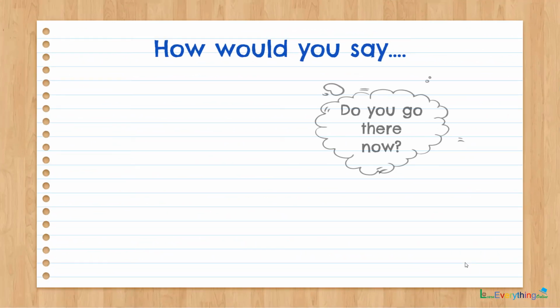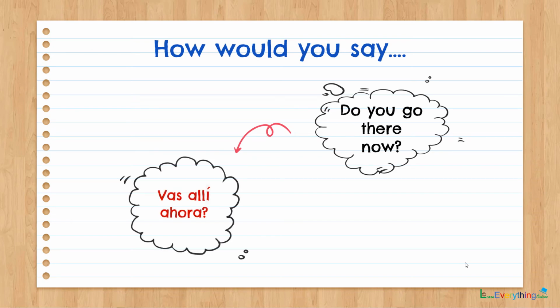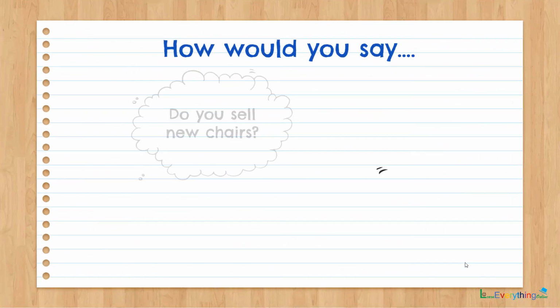Now how would you say, do you go there now? ¿Vas allí ahora? Next sentence.